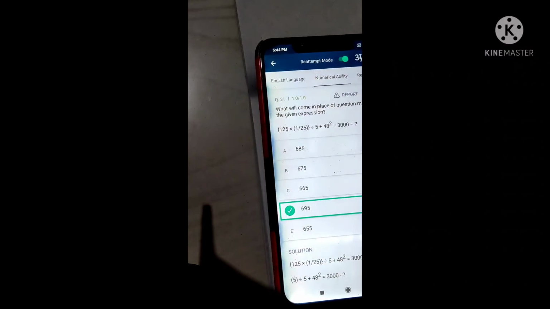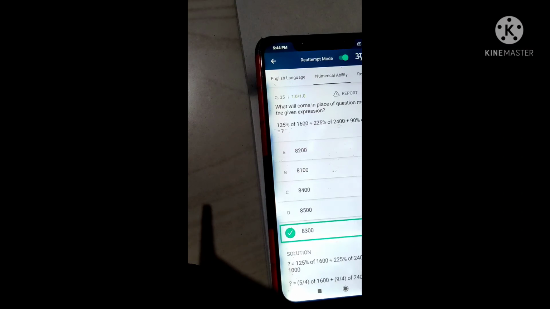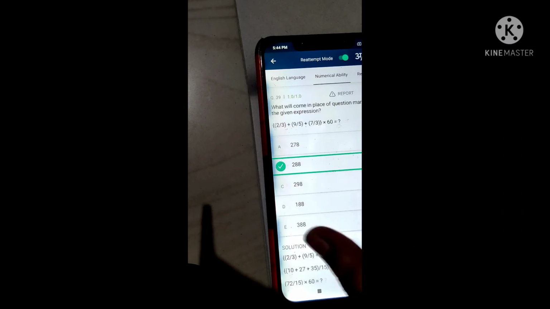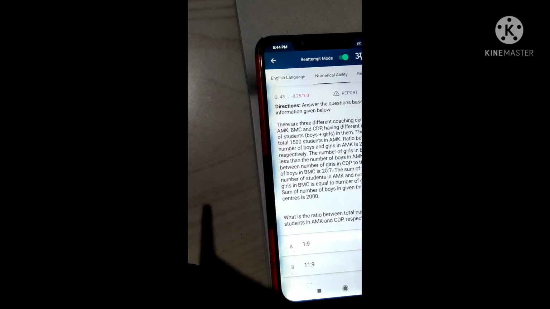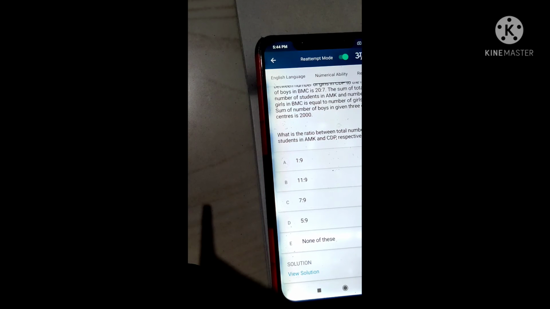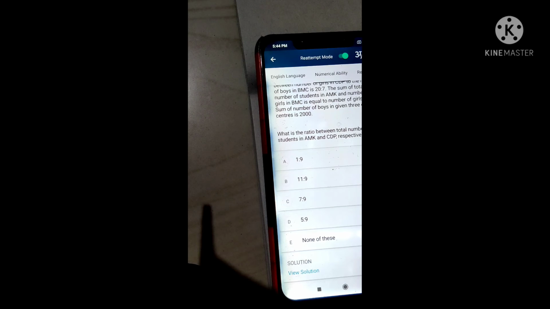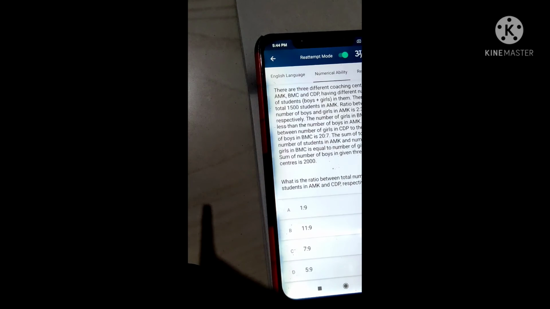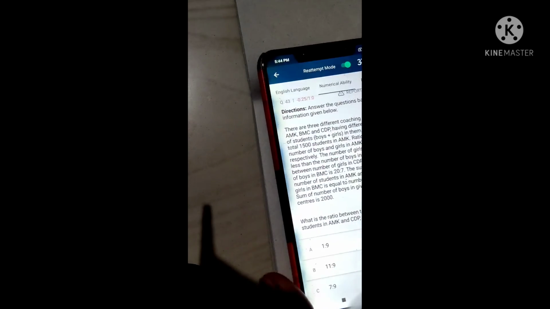So here, these are very easy. I am not discussing them. I only discussed the questions which are of moderate to difficult level. Only those questions I will discuss in reasoning and quant, guys.